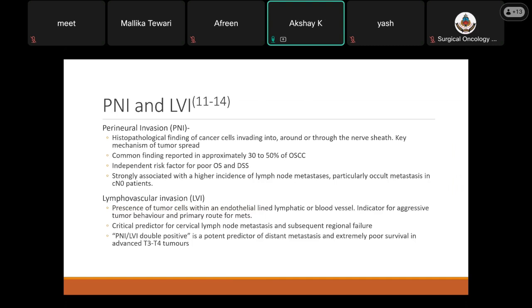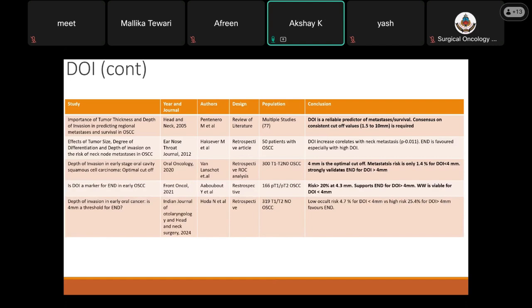Akshay, hold on here. Just don't, ma'am. Keep running. What kind of studies were these? Retrospective, prospective, case control? Ma'am, the first study was a review of literature, and the other 4 studies were retrospective studies. So you have to include that also. I mean, you tell that. Yes. Okay.